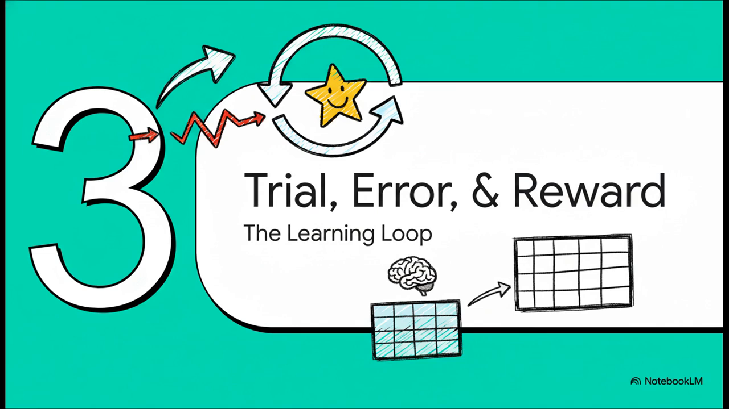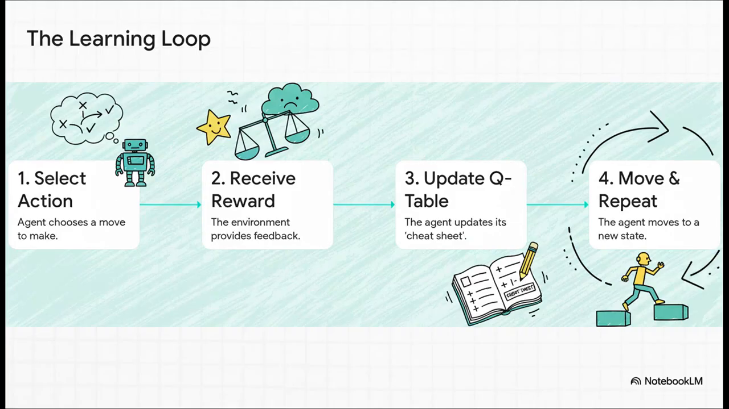So, how does it go from being a blank slate to an expert navigator? Well, it fills in that table using a really simple but powerful loop: trial, error, and reward. It literally just starts moving and learns from the consequences. The whole process is basically a 4-step dance that just repeats over and over. First, the agent picks a move. Second, the environment gives it some feedback, either a reward or a penalty. Third, it uses that feedback to update the score on its cheat sheet. And finally, it moves to the new spot and does it all over again.